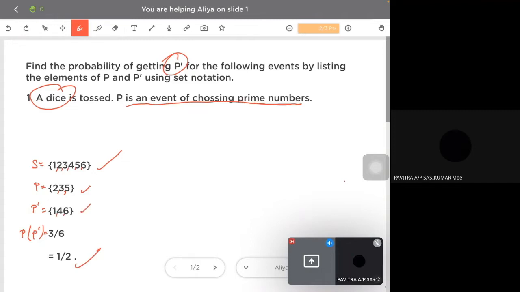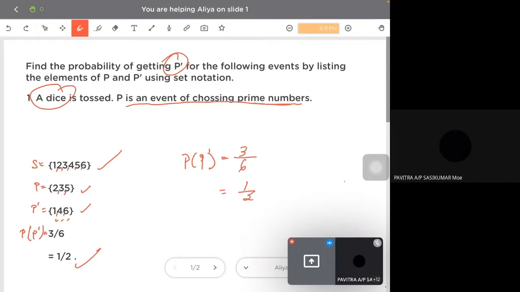So I have to put a comma to separate all the numbers. For the total sample space, you remember, to get our probability, if you use A here, then A is the event. Since this is using P, you have to get the P right, to get the P prime. Okay, P prime is this one. How many? 1, 2, 3. So 3 over the sample space, which is 6. Which one, 1 or 2, is correct? Okay, this is only to recall what you learned yesterday. So Aliyah, you see where your mistake is? You have to write, so I deducted your mark. You get 2 out of 3.